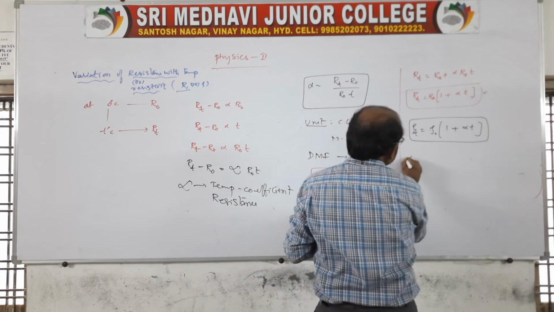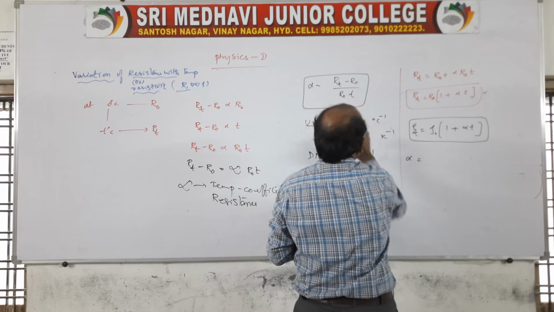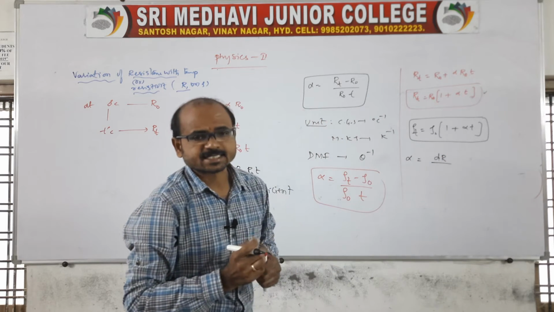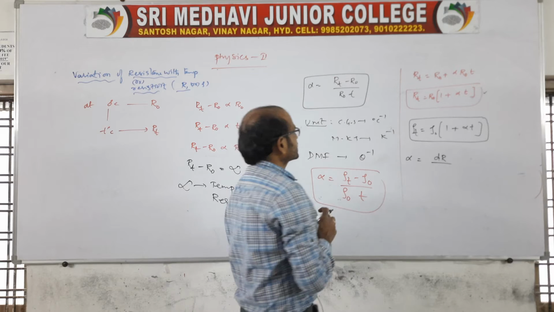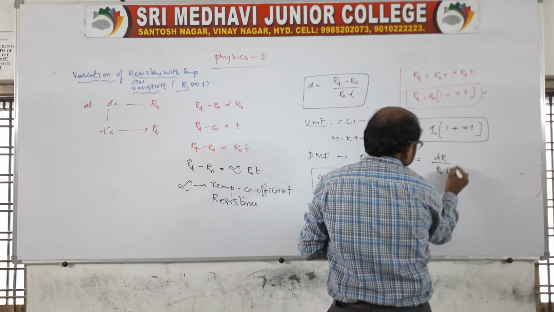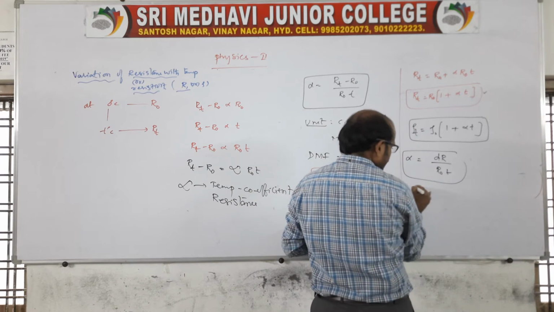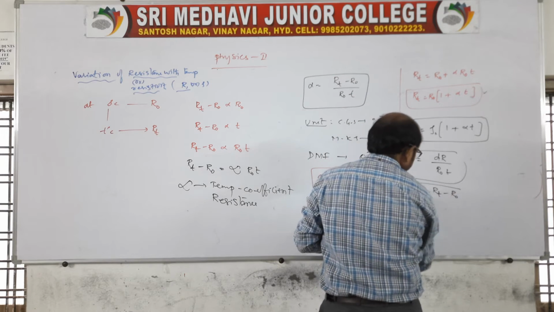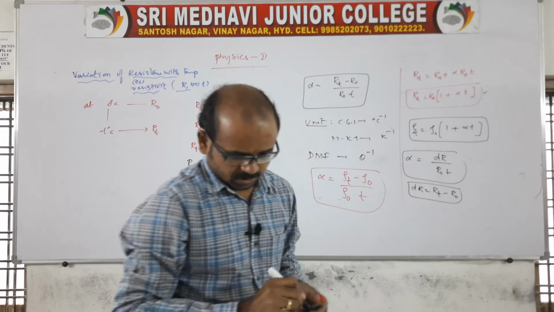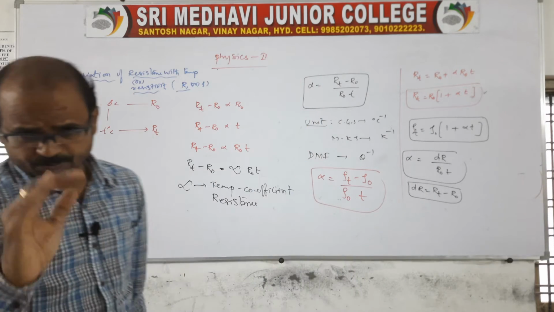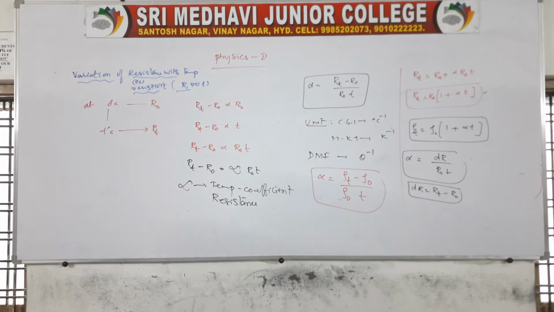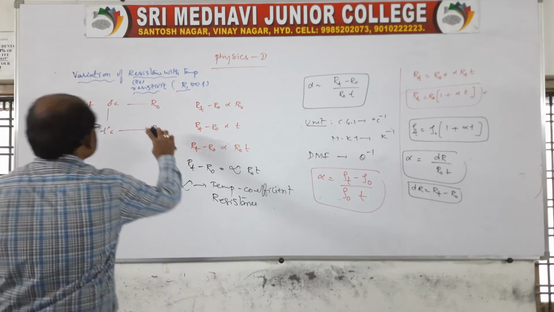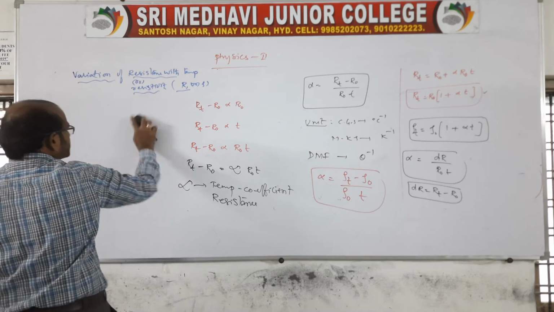Now look at this expression. From it, we can also write alpha as R T minus R naught, which is nothing but d R, the change in resistance, divided by R naught into T. So d R is nothing but R T minus R naught. Is it okay now? Based on this expression, we have to draw the graph. Is it clear now?